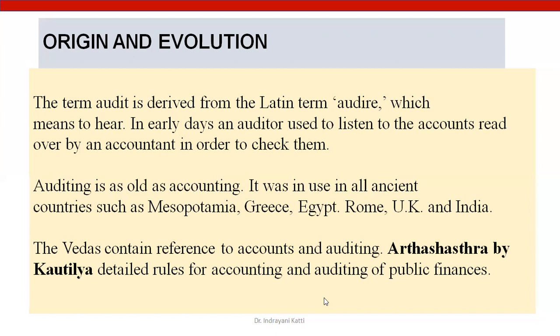In 1464, an Italian whose name was Luca Pacioli developed a double entry system of bookkeeping. For the first time, he developed the double entry system of bookkeeping and described the duties and responsibilities of an auditor. In those days only, he explained all that. That's why Luca Pacioli is called the father of accounting. So now you know how it all developed over time.